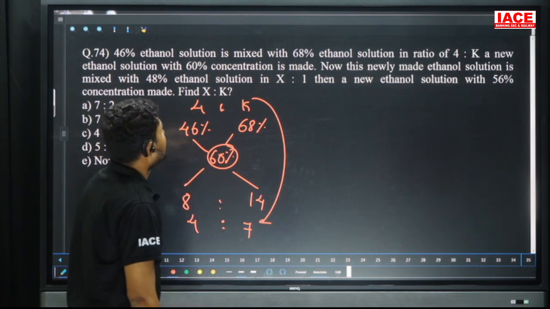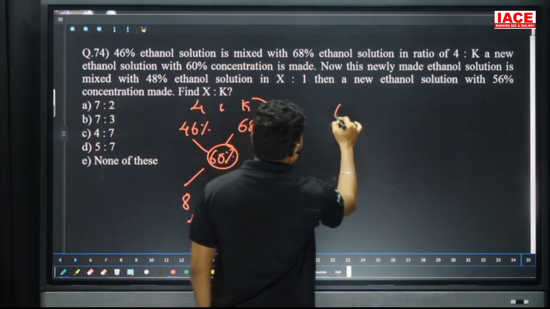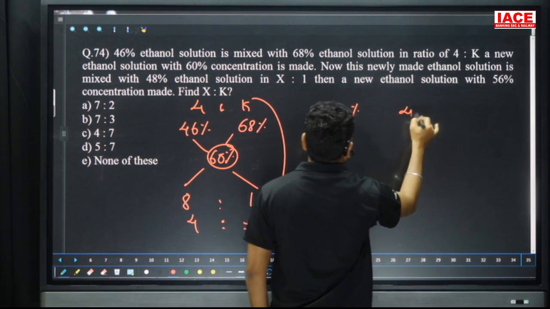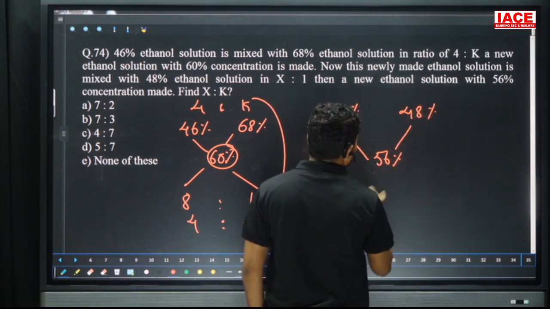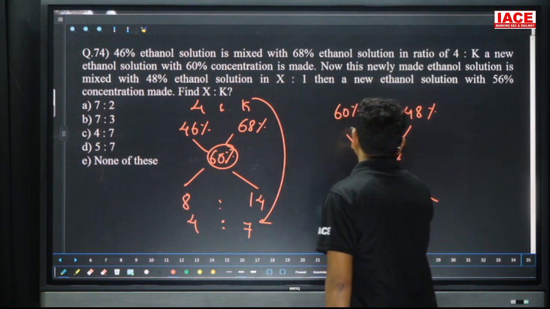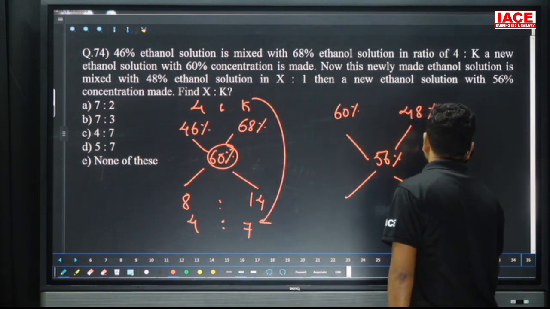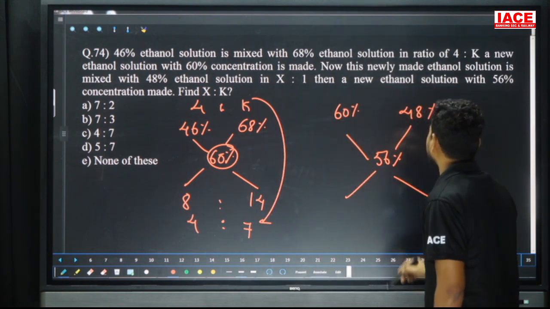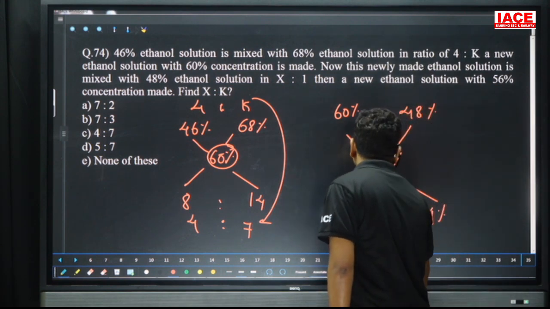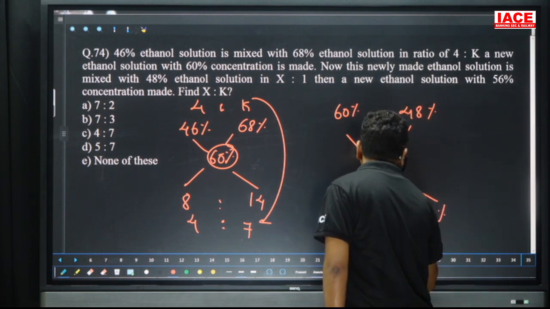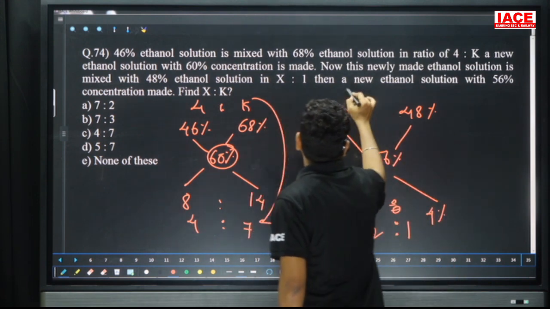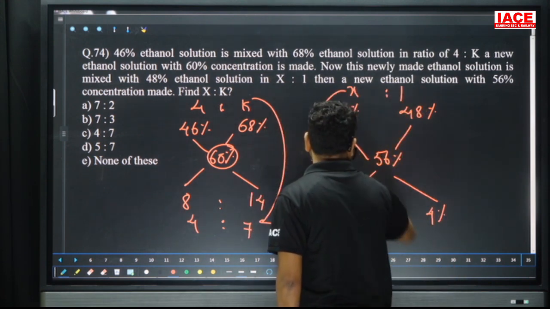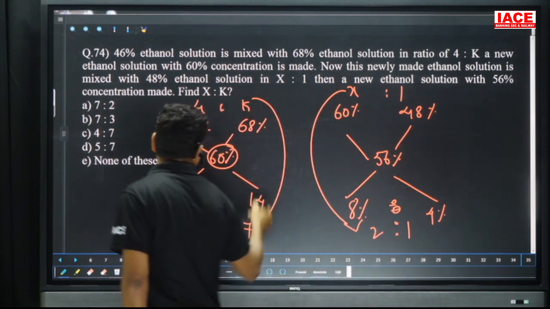Now this newly made ethanol is how much percentage? 60 percentage is mixed again with 48 percentage ethanol. We are getting 56 percentage. So again we get a ratio: 60 to 56 difference is 4 parts and 48 to 56 difference is 8 parts. What is the ratio here? So 2 is to 1. Here the ratio is x is to 1. That means x is equal to how many parts? 2 parts. K is equal to 7 parts.